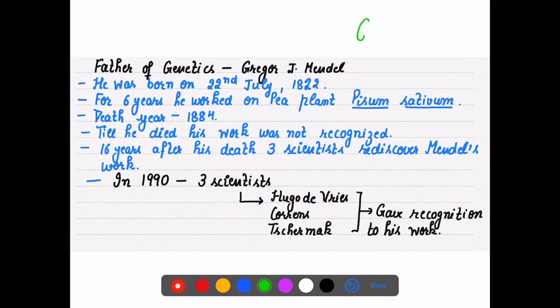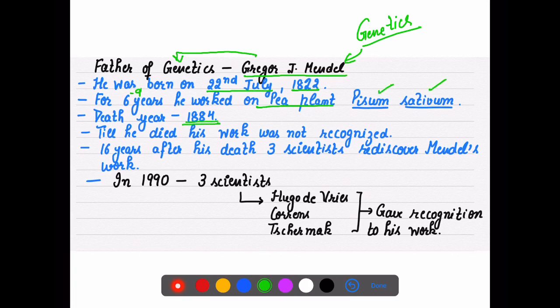Whenever we talk about genetics, one thing we need to talk about is the scientist Mendel. Without Mendel's work, we cannot study genetics in detail. That is why this scientist, Mendel, is known as the father of genetics. He was born on 22nd of July 1822. For 6 to 9 years, he worked continuously on the pea plant. The scientific name of pea is Pisum sativum.